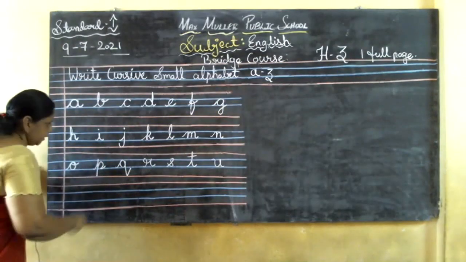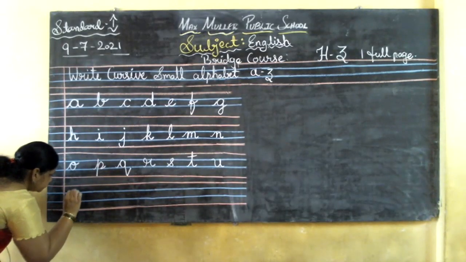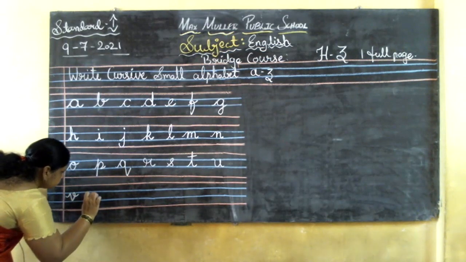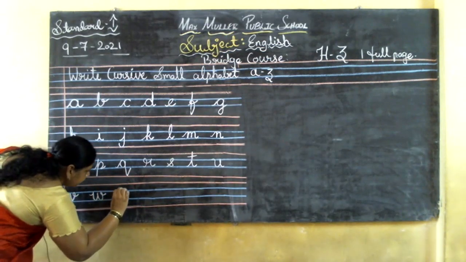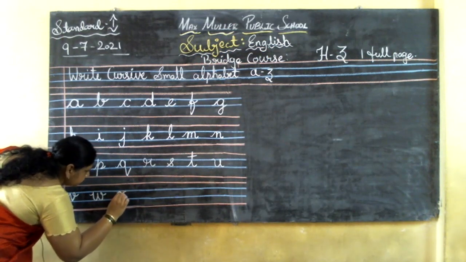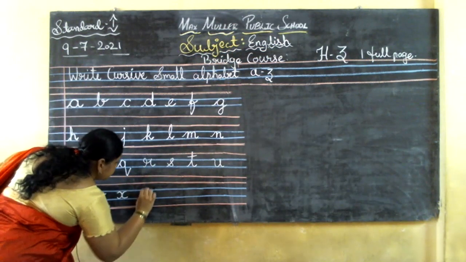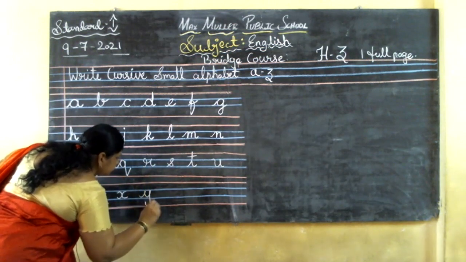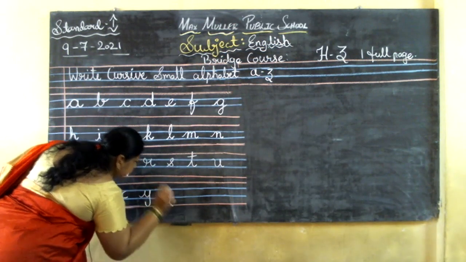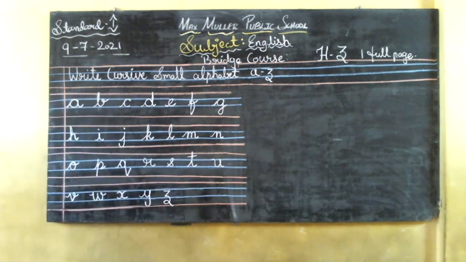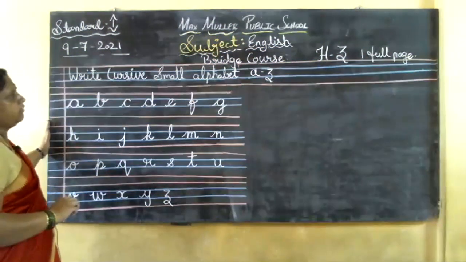Okay. Yes, I completed U. Next comes V. W. I told you X will come. Right curve, left curve, children. X. So again, tail is there for Y. And lastly comes the alphabet Z. So very neatly, you need to complete these cursive small alphabets, children.